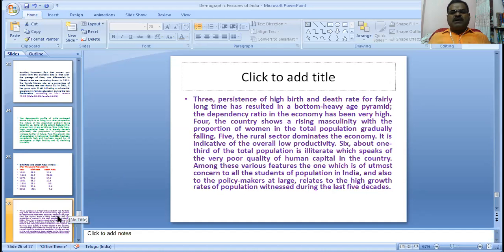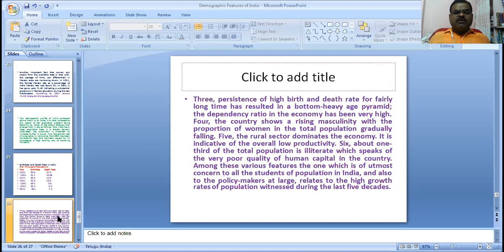To observe the overall demographic features: the persistence of high birth rate and death rate for a fairly long time has resulted in a bottom-heavy age pyramid. The dependency ratio in the economy has been very high. The country shows rising maturity with the proportion of women in the total population gradually falling. The rural sector dominates the economy.